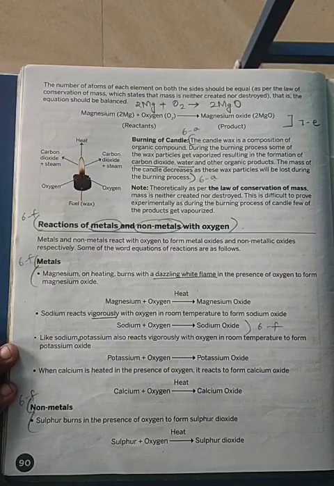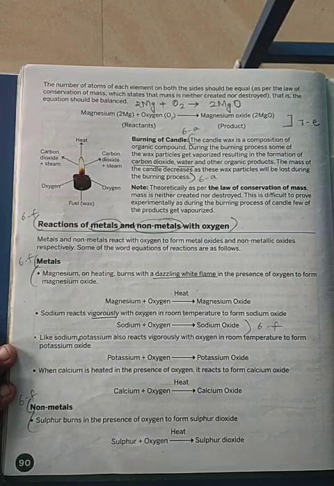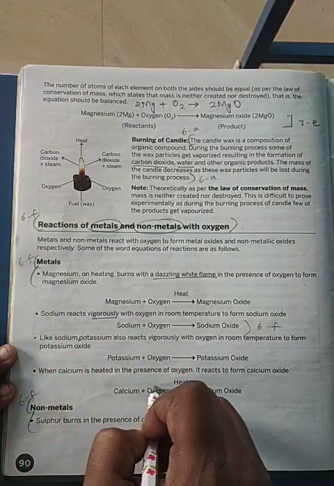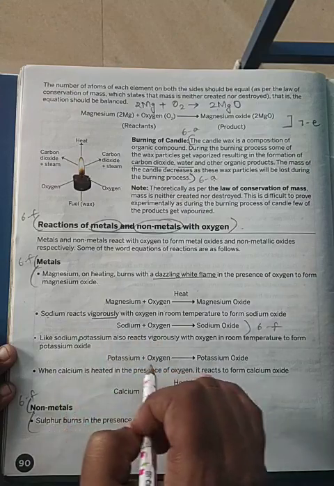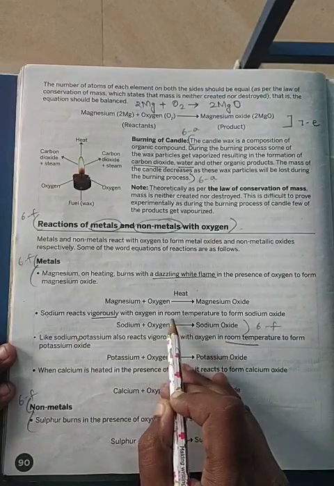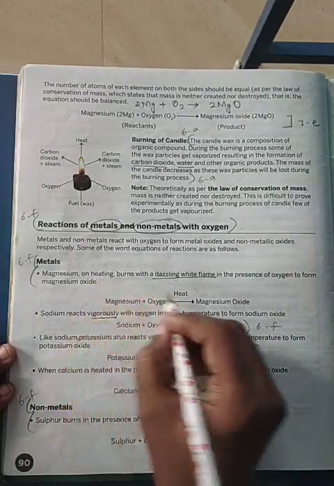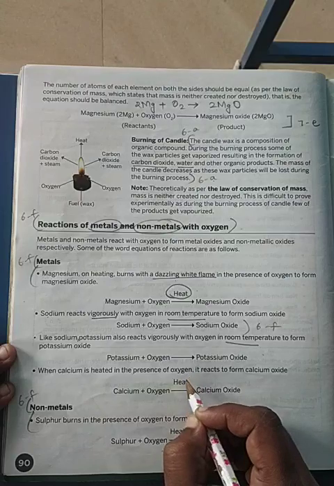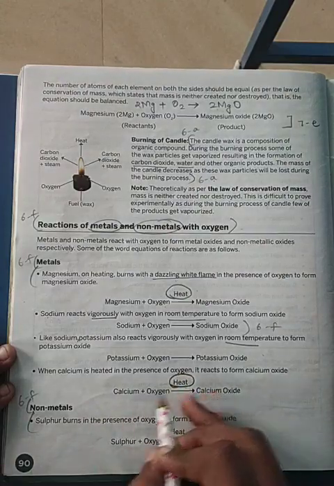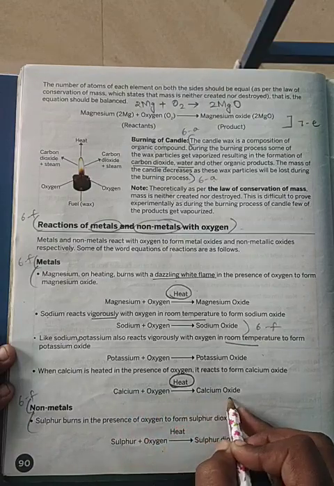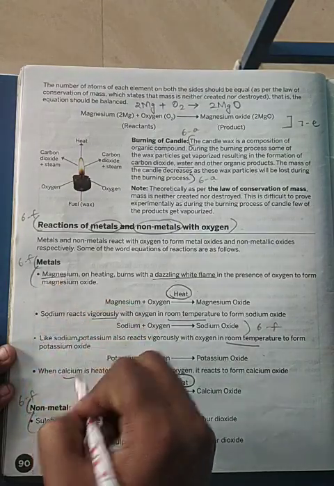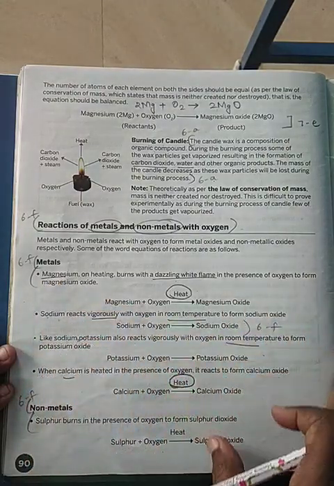Then potassium also will react vigorously, because sodium and potassium are in the same group of the periodic table, so they will have the same chemical properties. They also will react at room temperature, whereas magnesium was heated. Similarly, calcium also has to be heated in the presence of oxygen, and then only you will get calcium oxide. So calcium and magnesium are in the same category, and sodium and potassium have the same reactions.